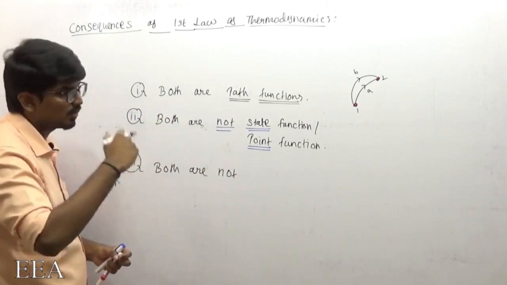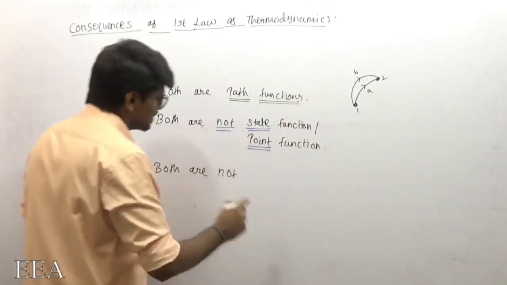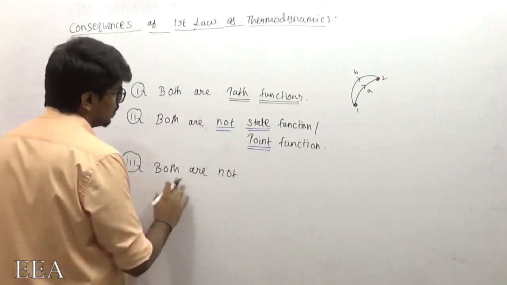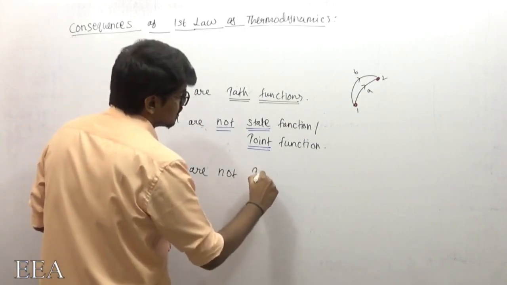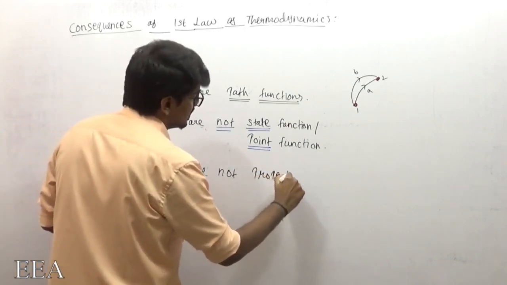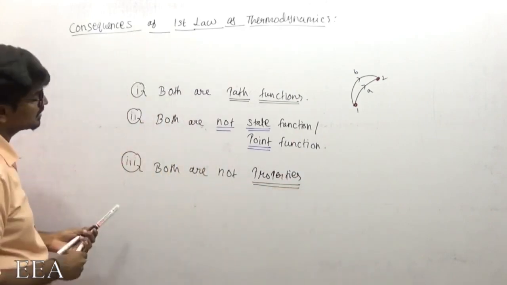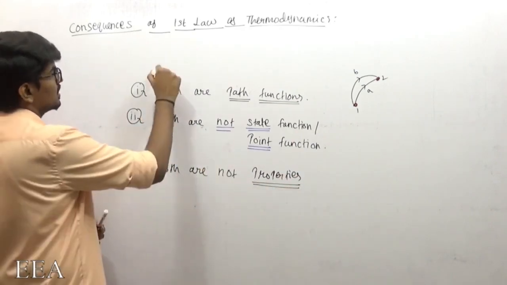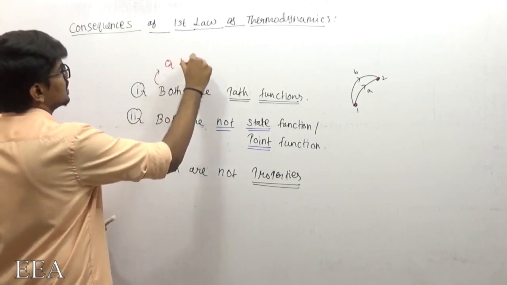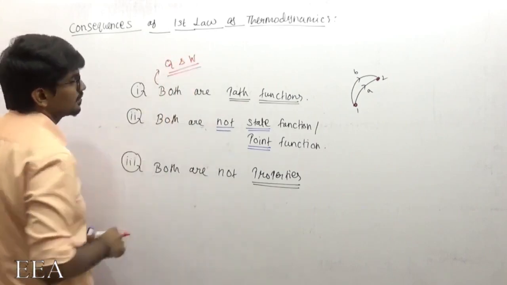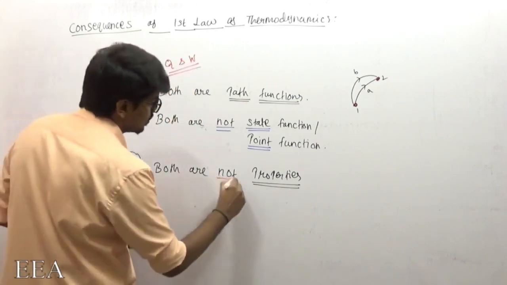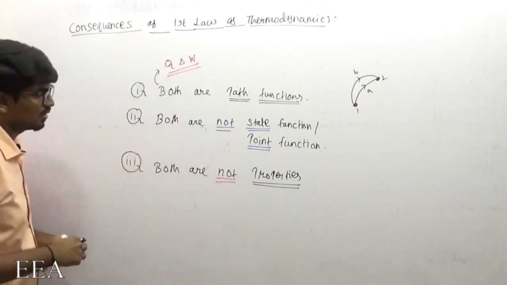They will vary based on the point, they will vary based on the state. So both heat transfer and work transfer are not properties also.